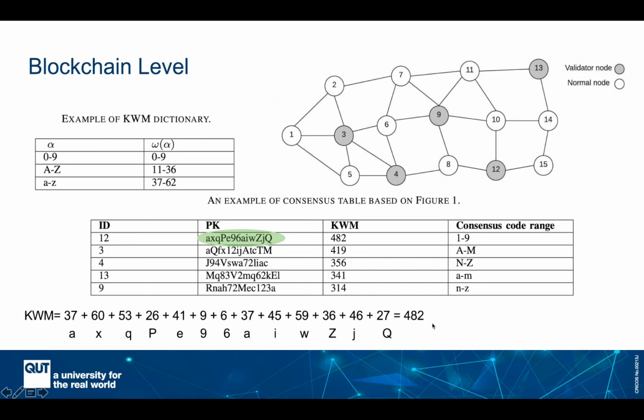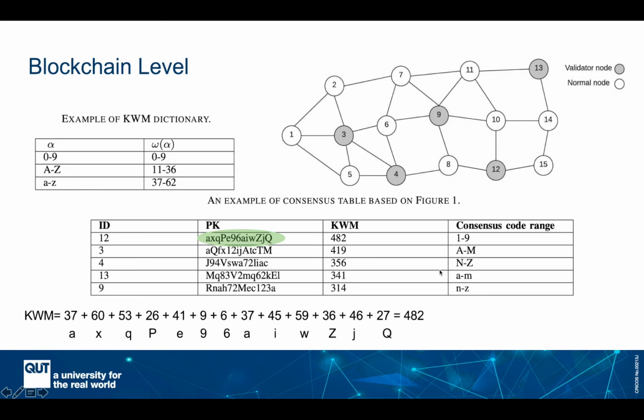The next step is to allocate a consensus code range to these validators. But what is the consensus code range? In tree chain, each of the validators will collect transactions where the most significant bits of the output of the hash of the transaction start with a pattern. And that pattern is known as the consensus code range. So in our example, because we had 5 validators, that consensus code range is just 1 bit. And here we have allocated the consensus code range.